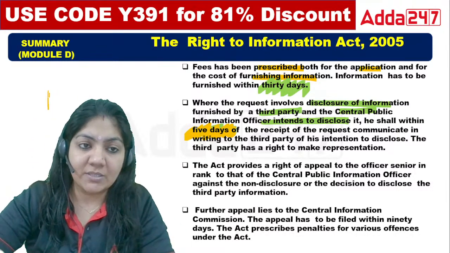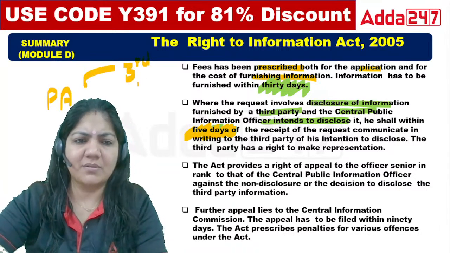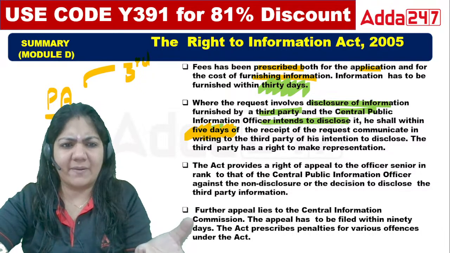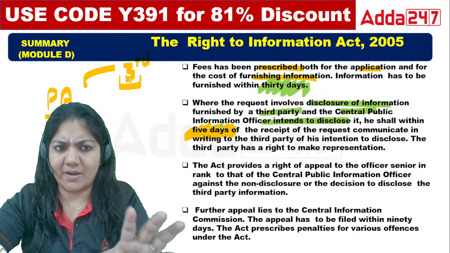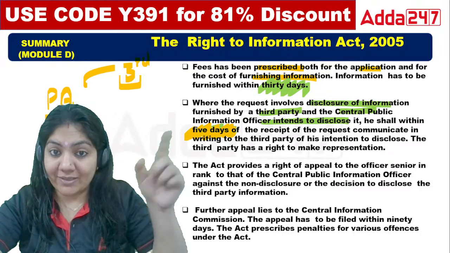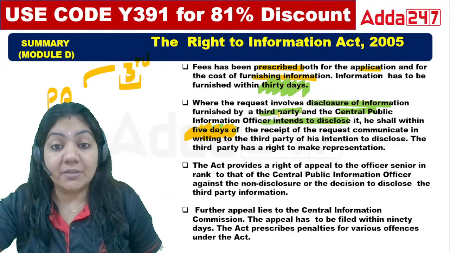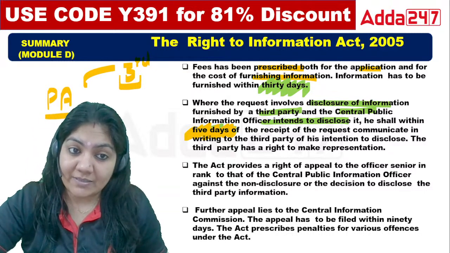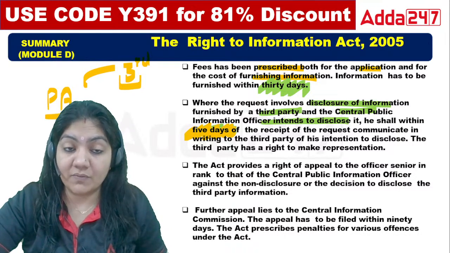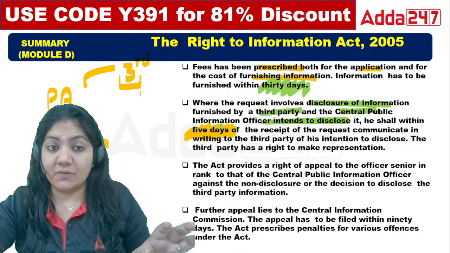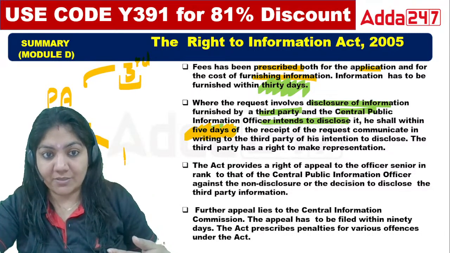Third party means, suppose the public authority is there, and suppose the public authority is a bank. Some work is being done by the third party for the bank. So in that case, where the request involves disclosure of information furnished by the third party. Suppose we can ask a question right now of the public authority, but if the question involves information which the third party has to give, suppose this is Nikita ma'am.